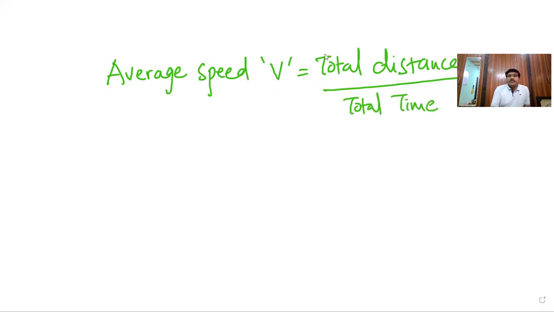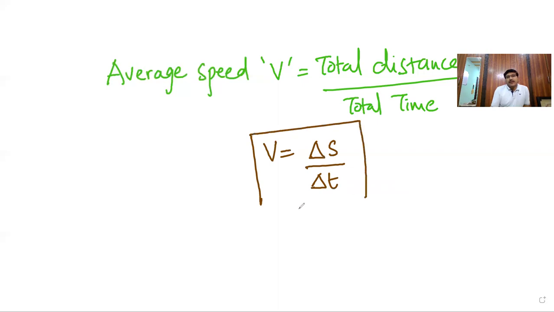We take this mathematically as V is equal to delta S by delta T. Delta S stands for the total distance, whereas delta T is the total time. Clear? This is the mathematical definition of the average speed.